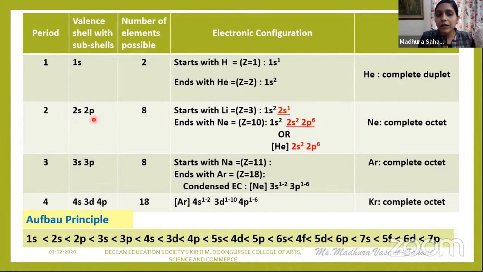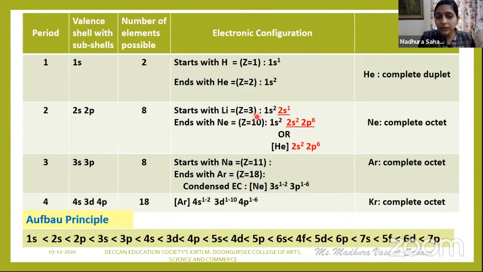As a total of 8 electrons are accommodated in the second shell, how many elements are possible in the second period? 8 elements are possible. So the second period begins with lithium with the atomic number Z equal to 3. So what about EC?